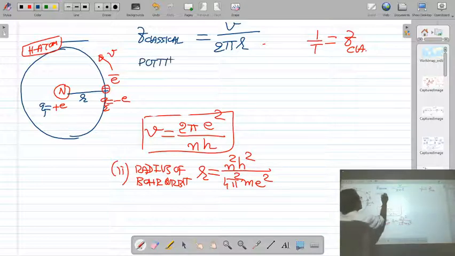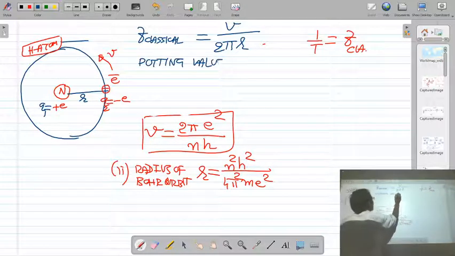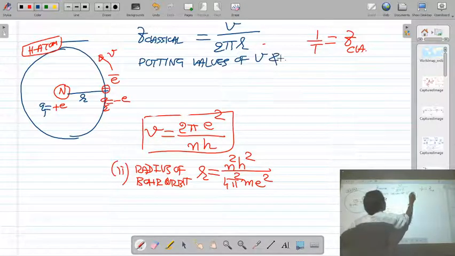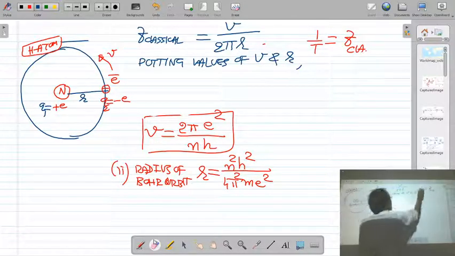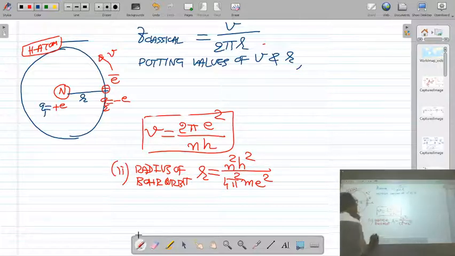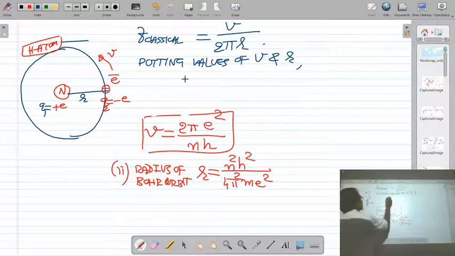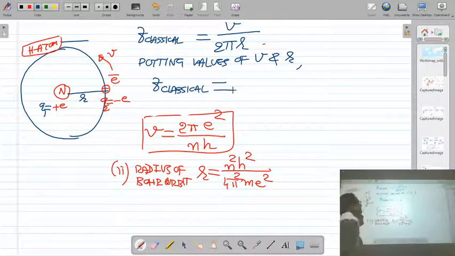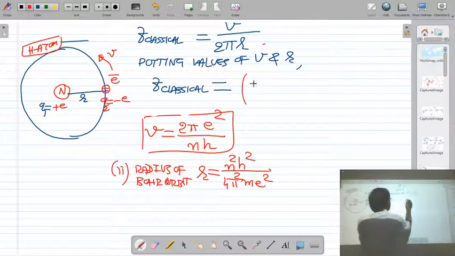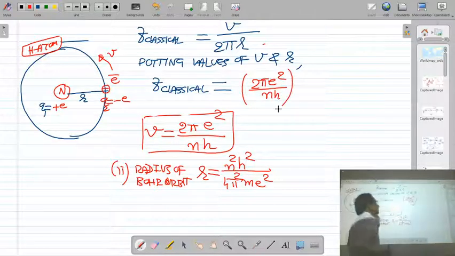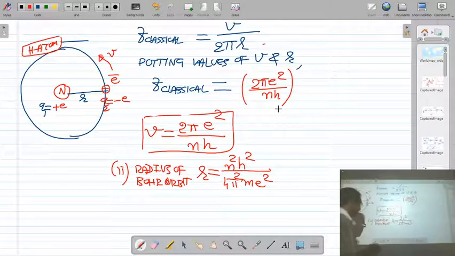Putting values of V and R in this equation, we will get the classical frequency of the electron. So the classical frequency is equal to... what is the equation? The velocity we have derived is 2 pi e square upon nh. So let us put the value of velocity v as 2 pi e square upon nh. The velocity of revolution of the electron is 2 pi e square upon nh.